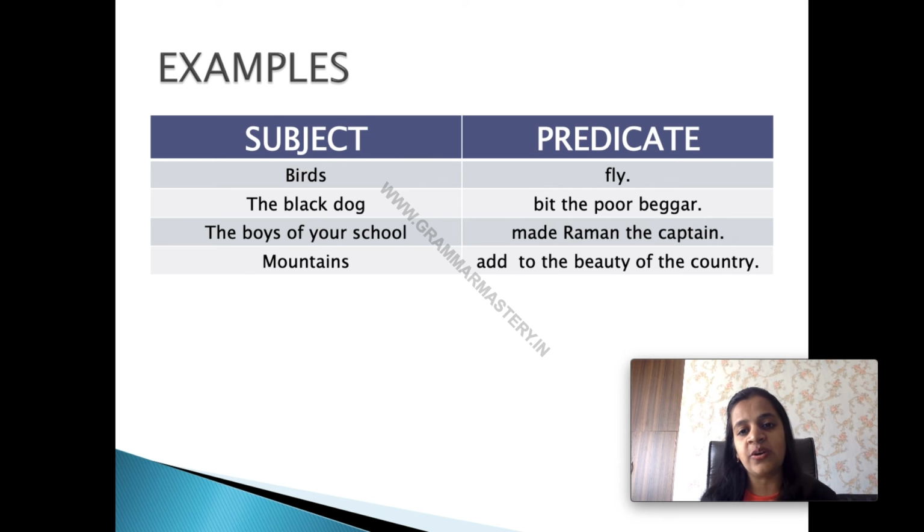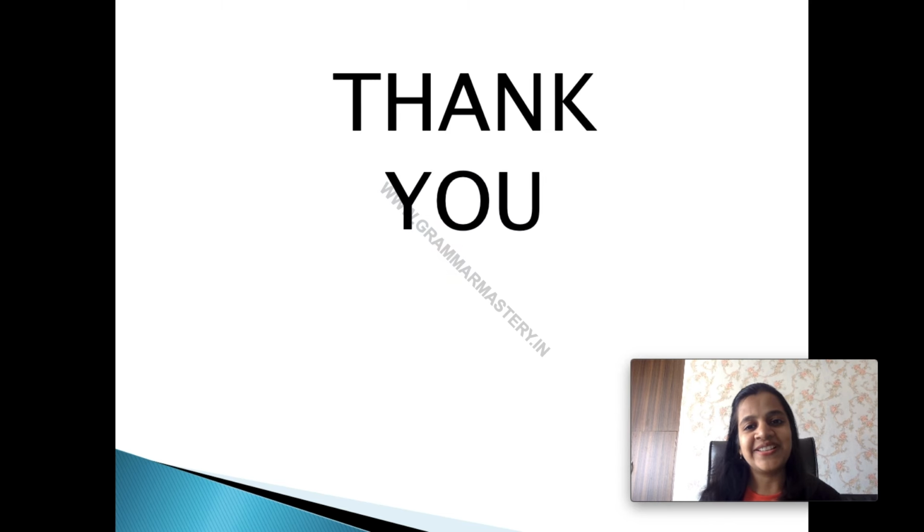And here you can see one more thing, that all the predicates are starting from the verbs. So subject, about whom we are talking in the sentence, or whosoever is the doer of the action. Subject may be a word or group of words. On the other hand, whatever we talk about subject is called predicate. Predicate may also be a word or a group of words, and if there is only one word, that is only a verb. So I hope subject and predicate would be clear. Thank you.